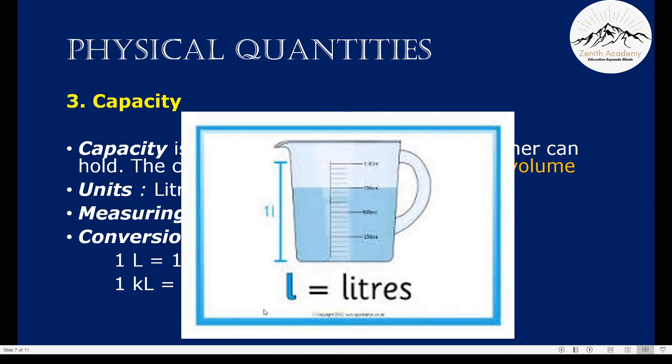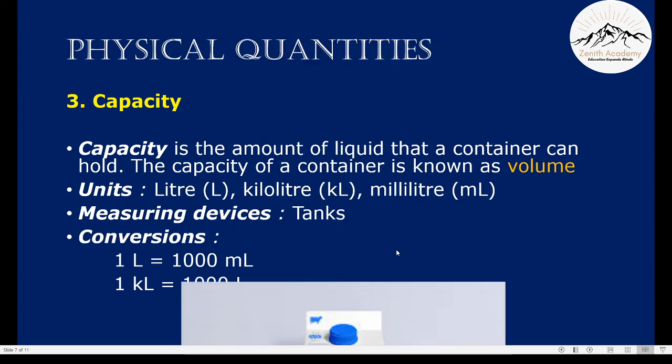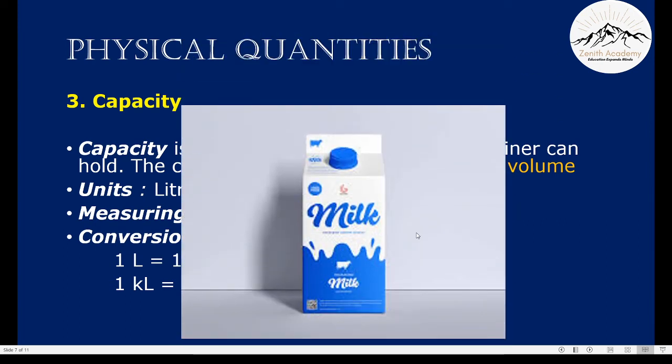This container has a capacity of 1 liter. So when the container is filled with water, you know that the water that you have taken is 1 liter. Another example is a milk carton. We usually get these Tetra packs, but do we know how much milk is inside these containers?